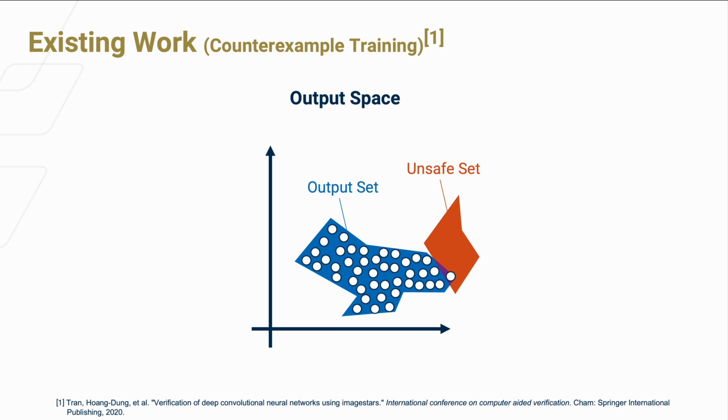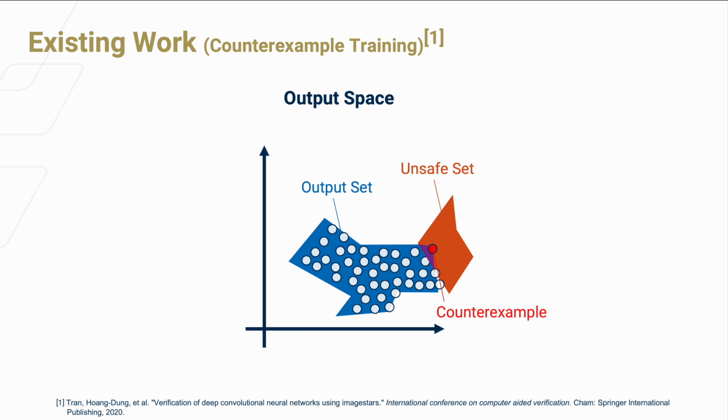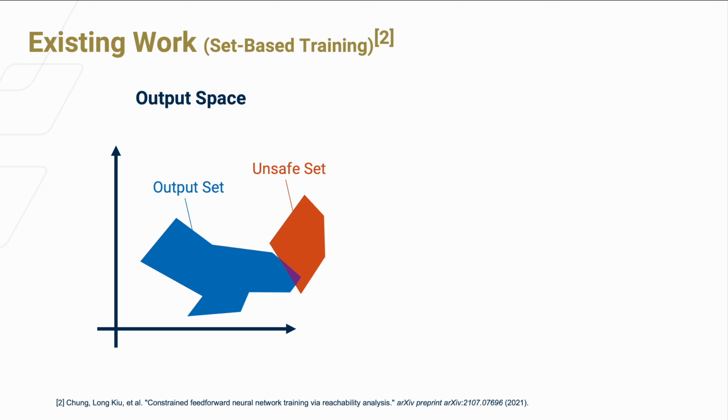So how do existing methods repair neural networks? One way to do it is by training with counterexamples, where you identify an output point that is unsafe and derive a cost function to penalize the collision. The problem with this is a whack-a-mole problem might show up, where making some points safe may make other points unsafe. The other way to do this is to formulate the penalizing cost functions in terms of the set under violation, which is what we did in our previous work.